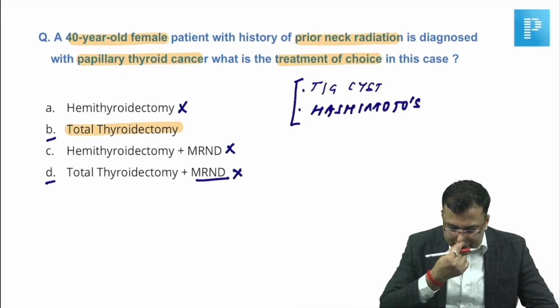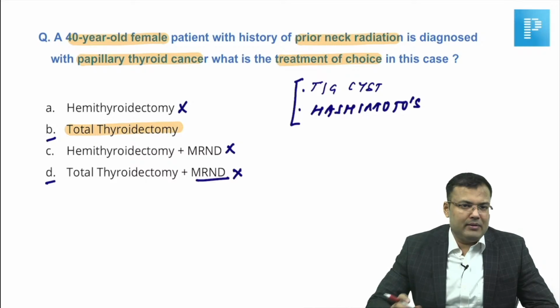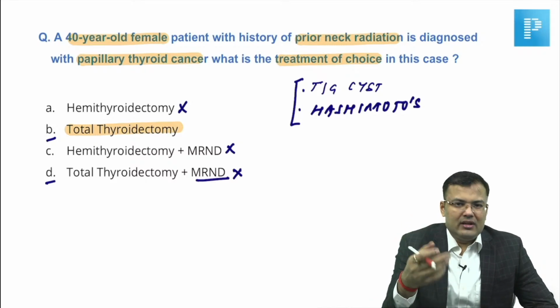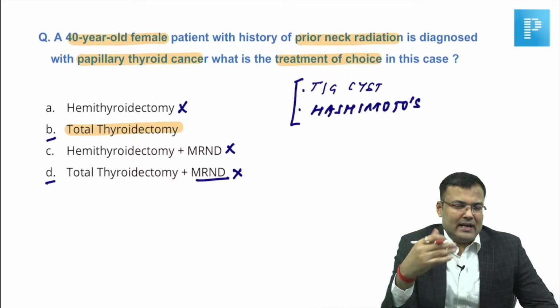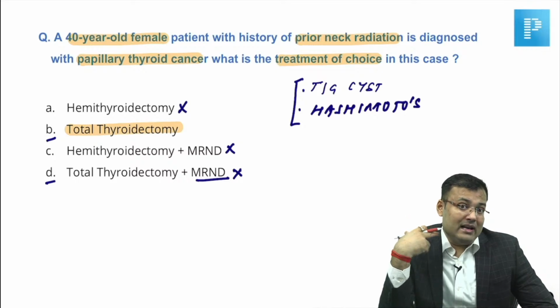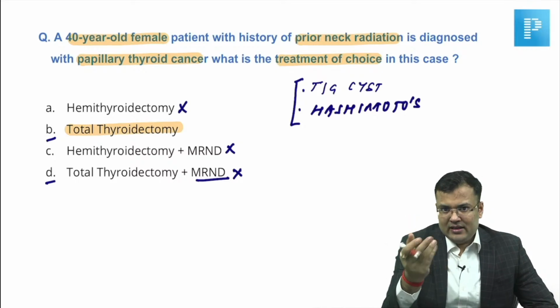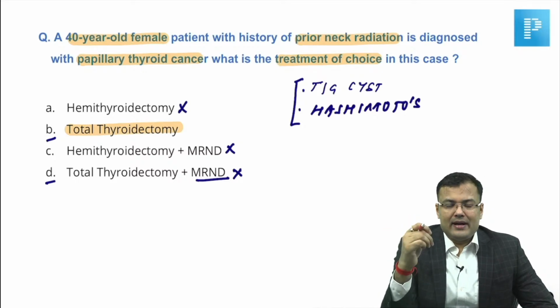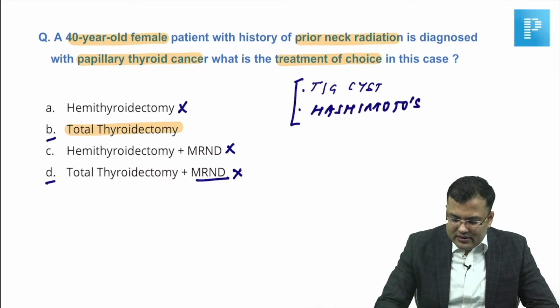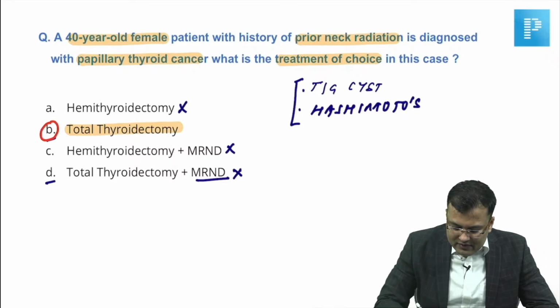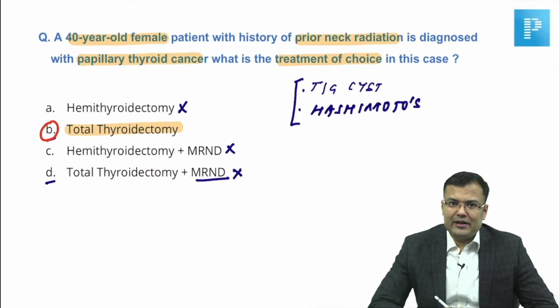Khinu, Shobhit, all of you are correct, guys. It is total thyroidectomy. And suppose it was also mentioned that apart from papillary carcinoma thyroid, there is involvement of lateral cervical lymph node. In that case, we would have gone for MRND. Got it? So correct answer, since lymph node is not involved here, we go for total thyroidectomy. Okay, guys?